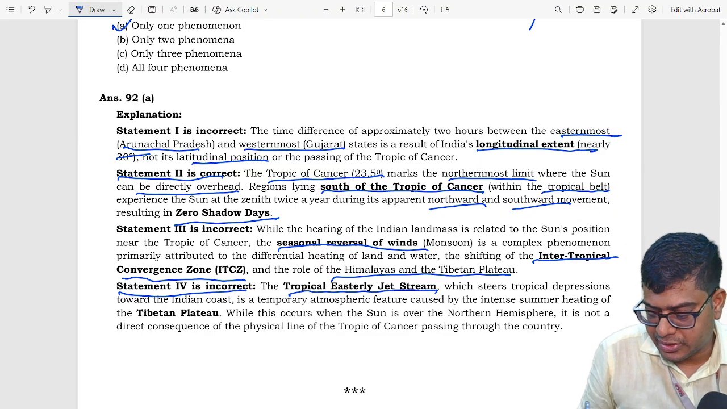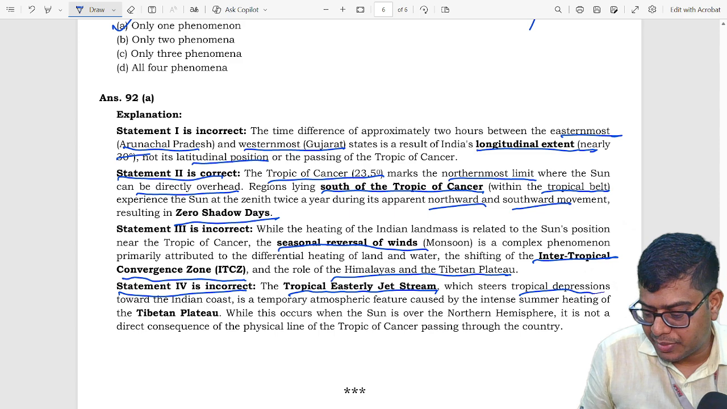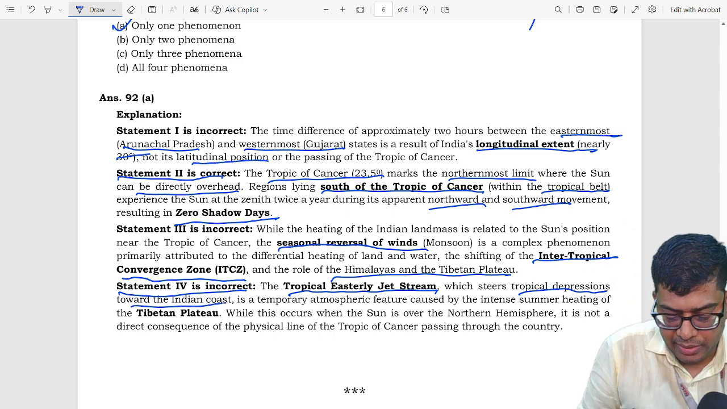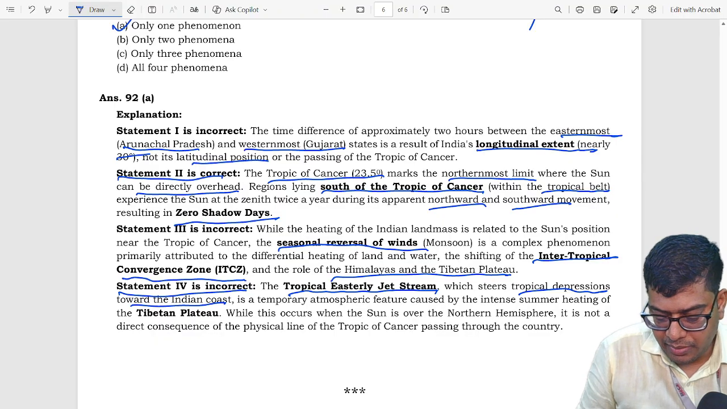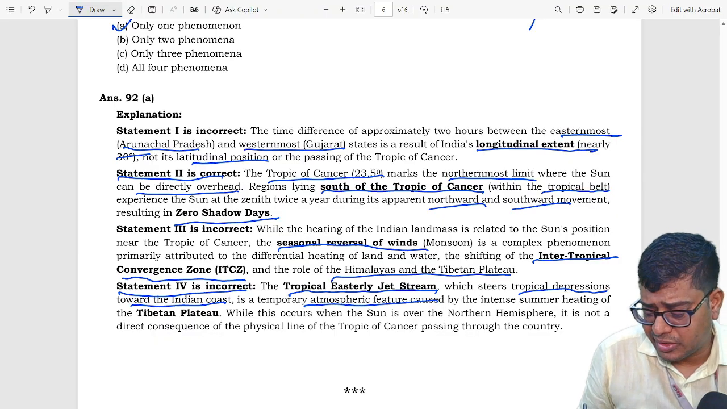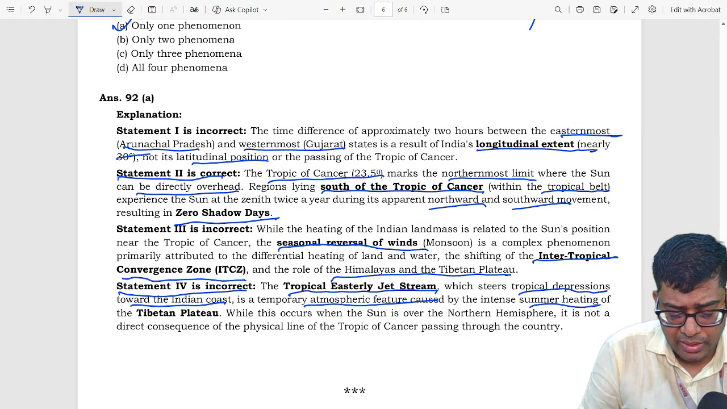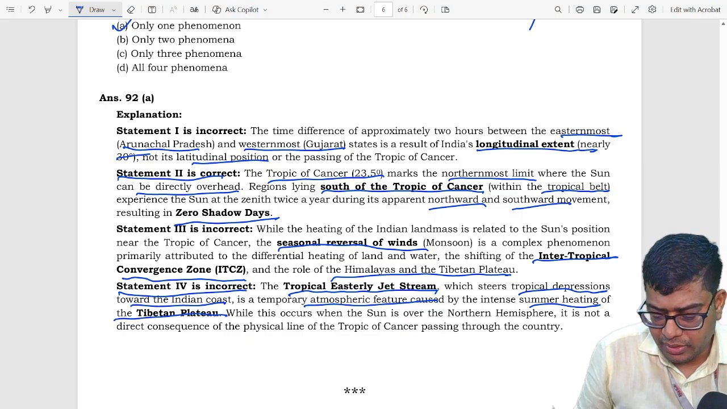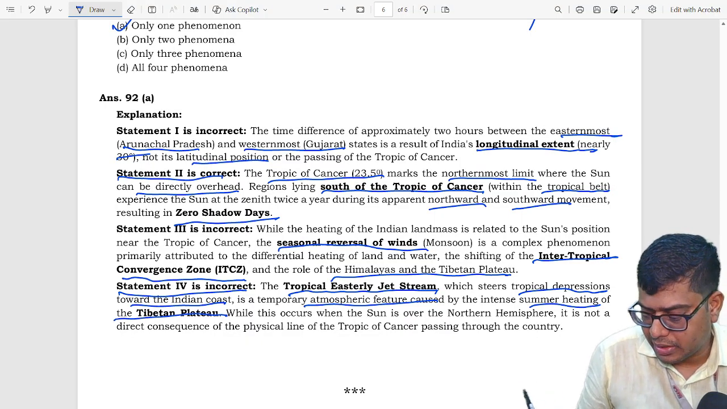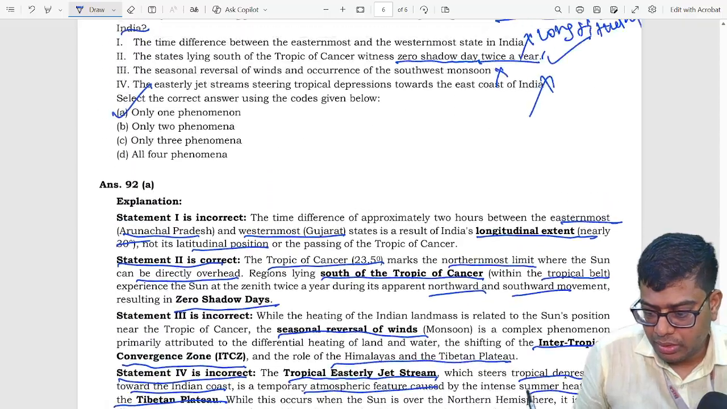Tropical easterly jet stream will steer tropical depression towards the Indian plate. It is a temporary atmospheric feature of the intense summer heating of the Tibetan plateau. So this statement is also incorrect.